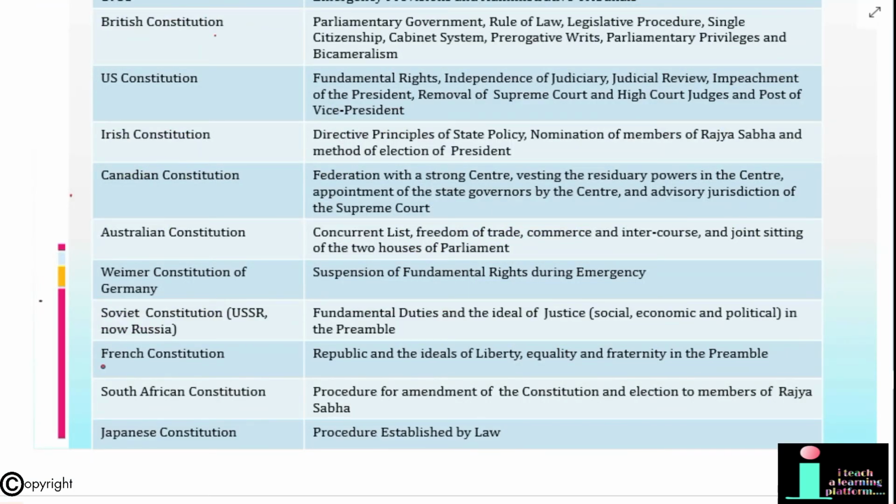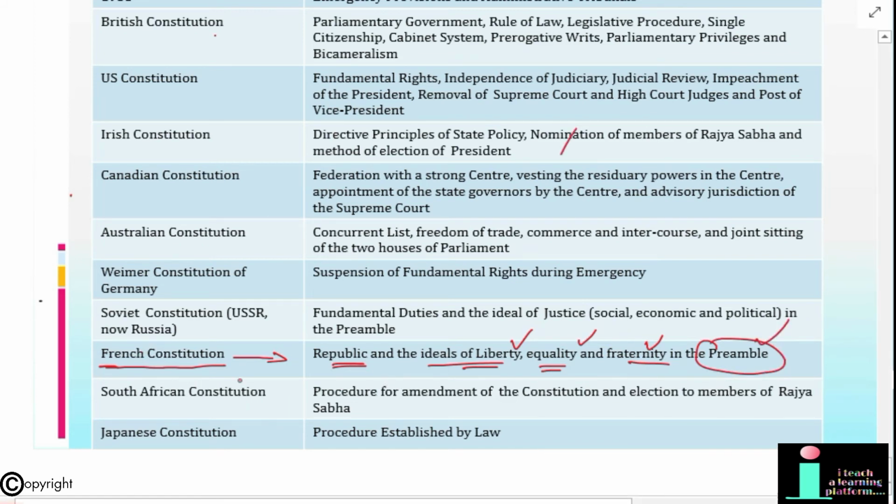Other borrowed features from the French Constitution are republic and ideals of liberty, equality and fraternity in the preamble. After the French Revolution, the ideals of liberty, equality and fraternity were adopted. So you can remember these features easily.